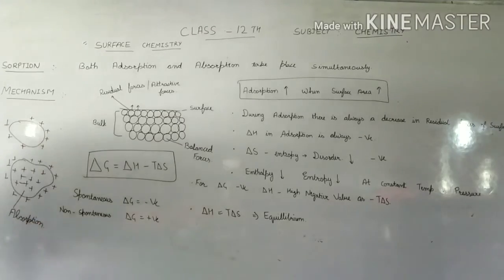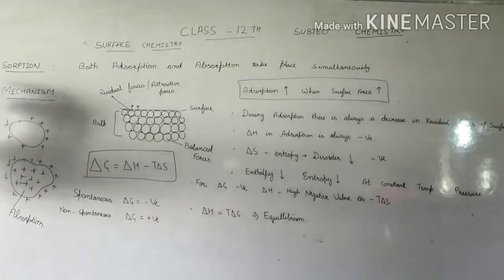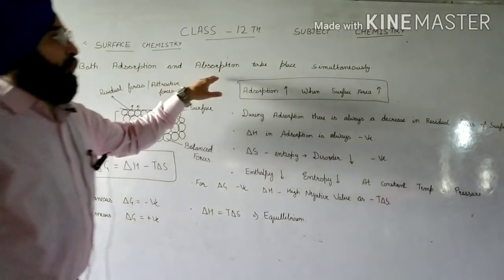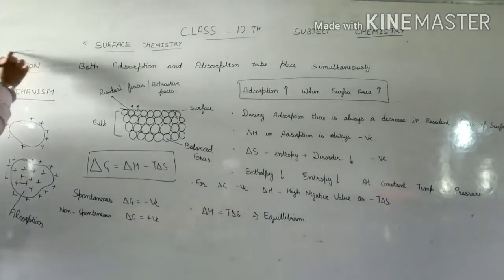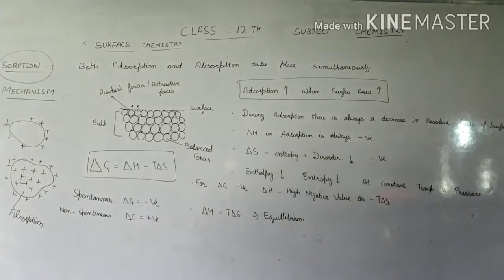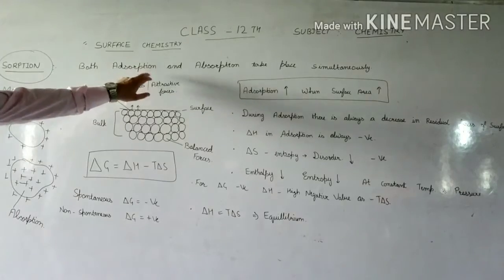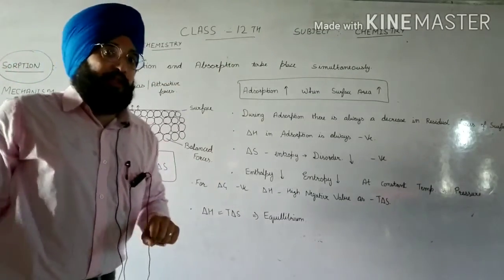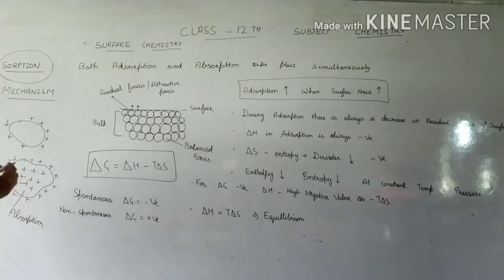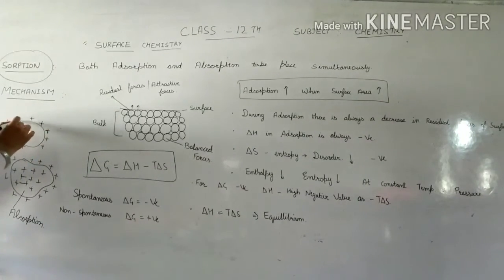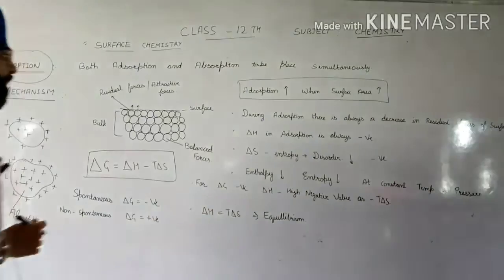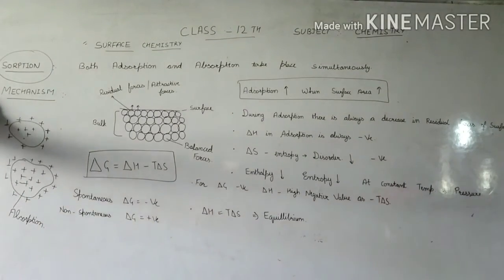And this is adsorption. So when both adsorption and absorption take place simultaneously, then we use the term sorption. Likewise, when these particles settle on the surface and also in the bulk, it is known as sorption. Okay, so we have done this.